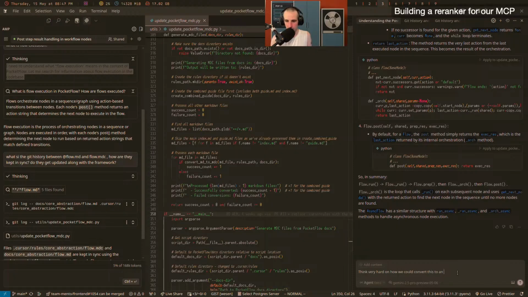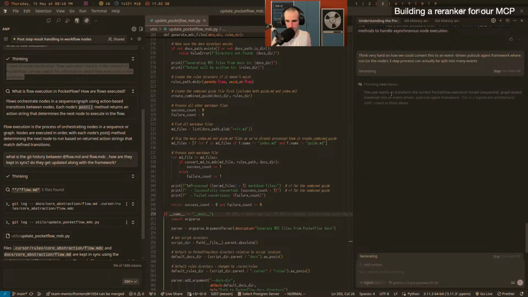Think very hard on how we could convert this to an event-driven pub/sub agent framework where run, or the nodes of the 3-step process, can actually be split into many events. So that's all I'm going to say, and I think we'll see what comes out.